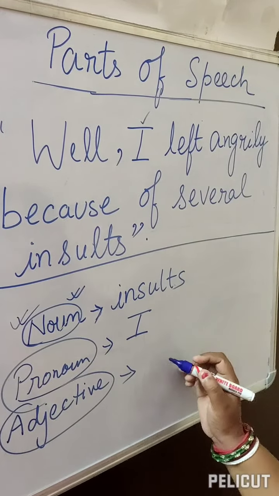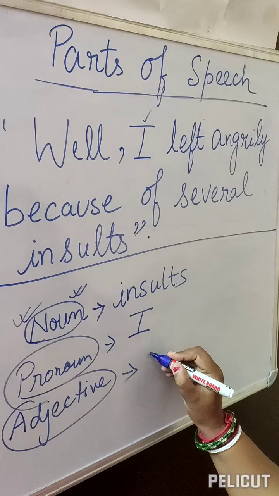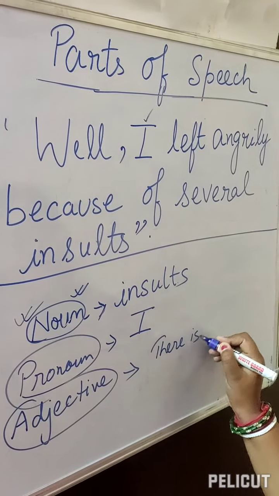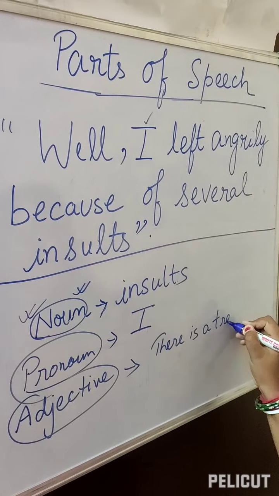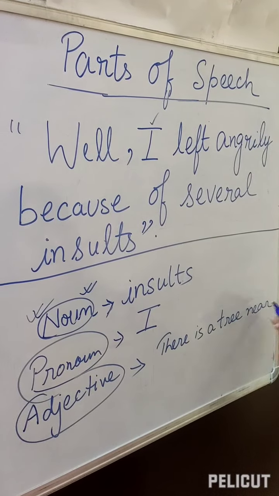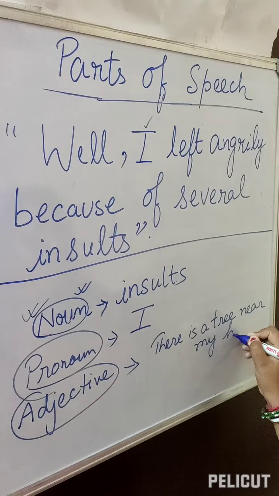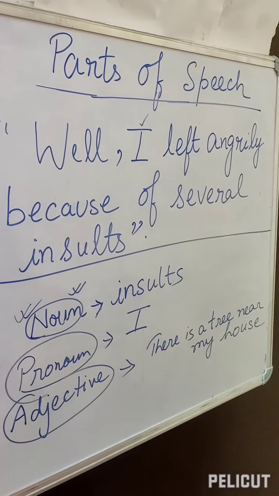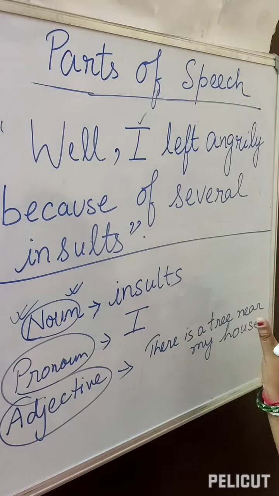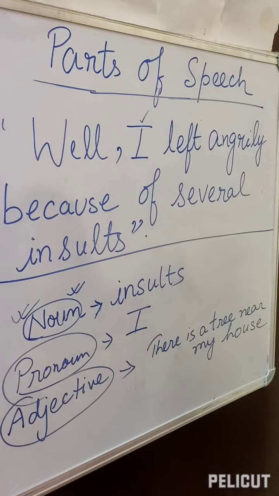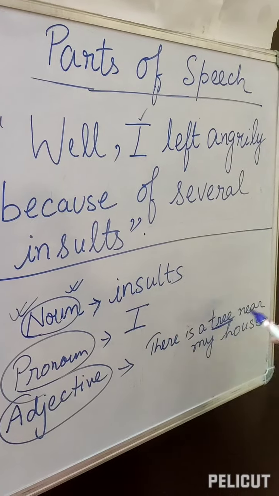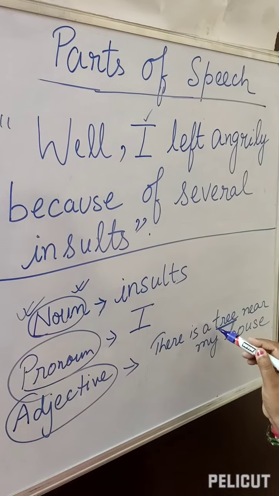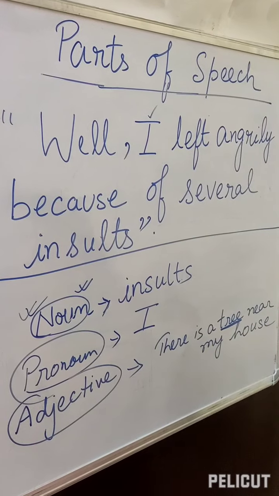Suppose for example I am writing, there is a tree near my house. तो मेरे घर के सामने एक पेड़ है. So here the noun is tree, of course house. Okay, let's take tree. तो ट्री एक ट्री है, इतना तो हमें मालूम चल रहा है.